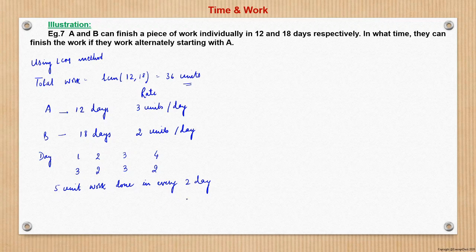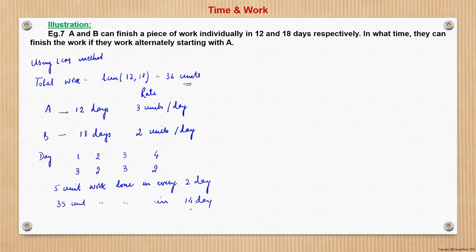So basically, in 14 days, 35 units of work are done, and we have to do 36 units.